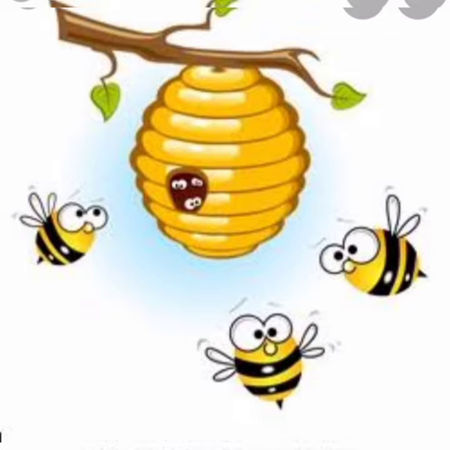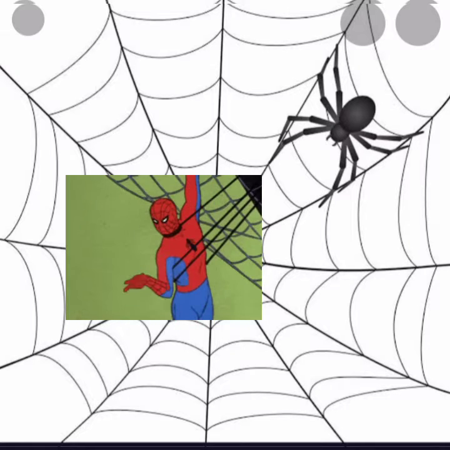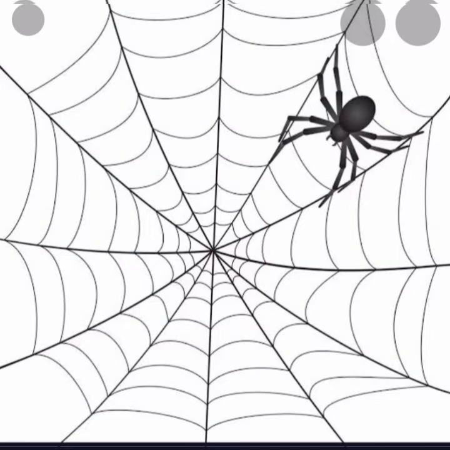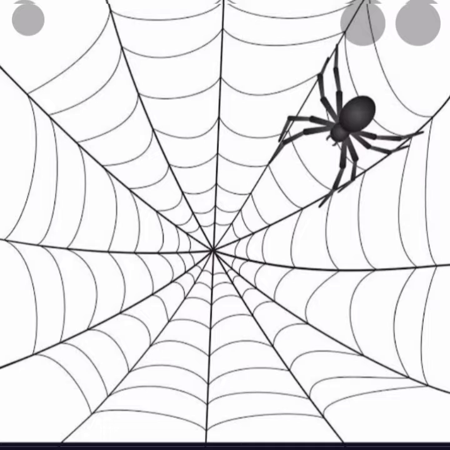Next picture is spider. We'll see it in our house corners, in our classrooms also, cupboards, racks. We used to see this insect, that is spider. Our famous cartoon character, Spider-Man. All remember, yes. See this web, W-E-B, web. You all know this term, web. We are all learning the classes nowadays through this web only. Not this web, I am talking about now spider's web. It alone creates its home.